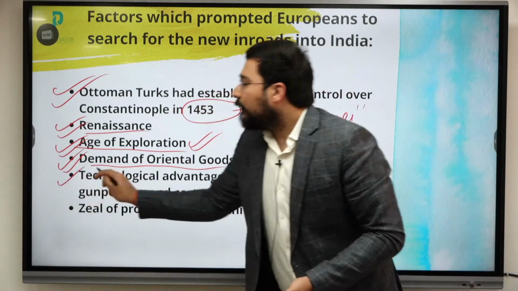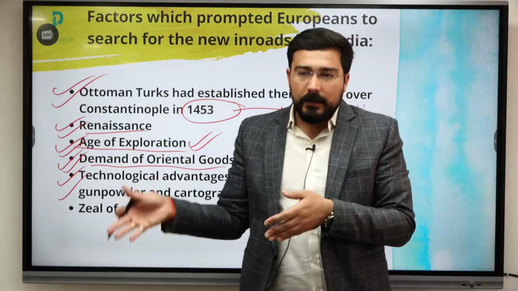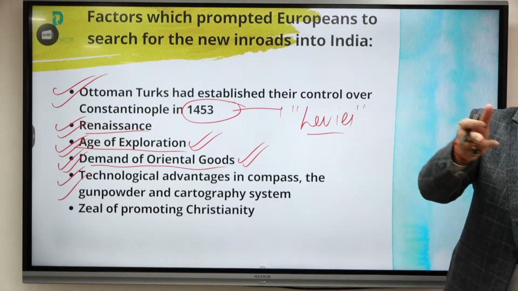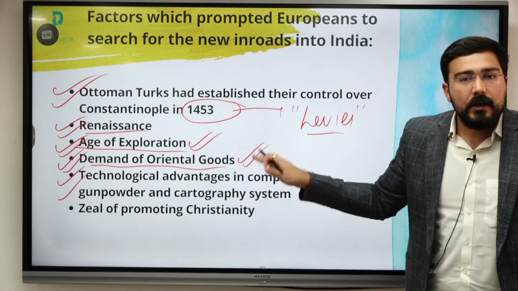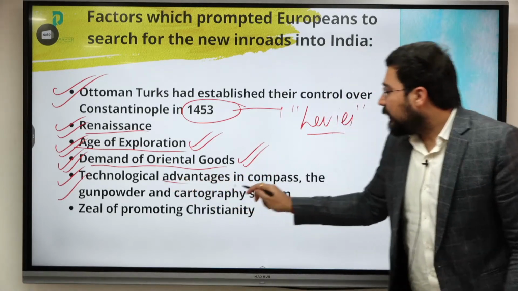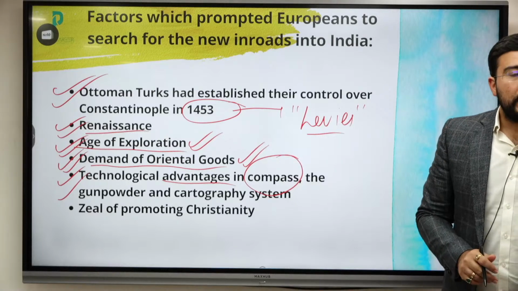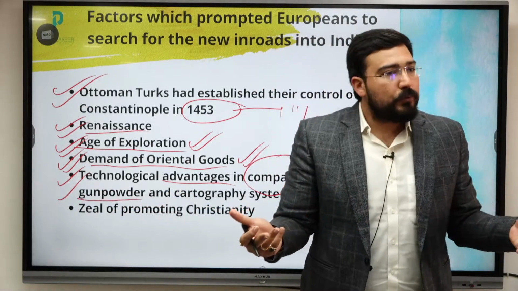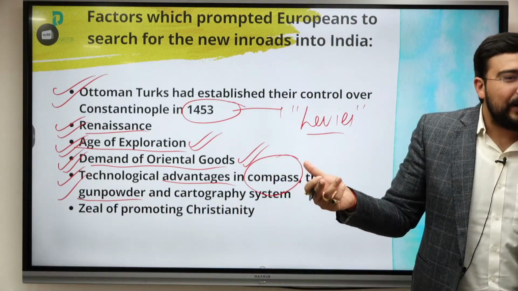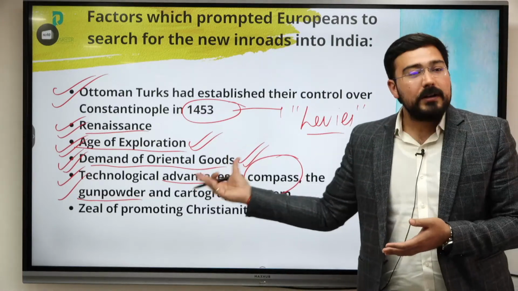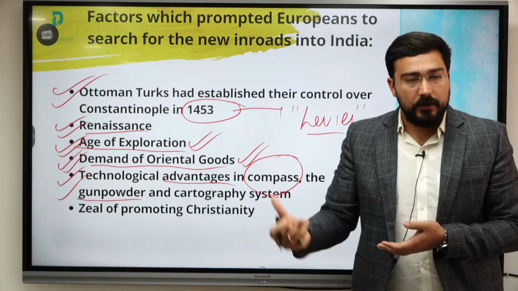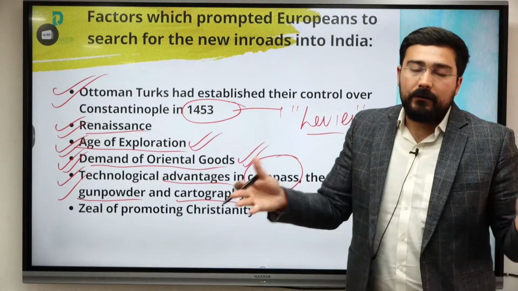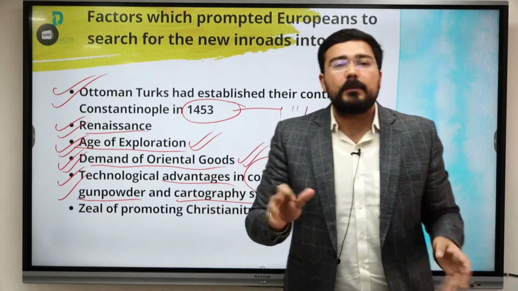Finally, technological advancement. Without technological advancement, can you come towards India? No, it's a very big ocean, you have to cover all of it to arrive. All the way from the Atlantic Ocean, you have to enter the Indian Ocean, and then only you can touch India. The technological advantages like the use of compass make it easy for you to follow directions. Similarly, gunpowder, because of piracy. Around Somalia, everyone is Captain Jack Sparrow. If you want to come towards India, you require security. So the use of gunpowder became important for the ships, as well as the cartography system. Without definite maps, you won't even know where you are going and what you are doing.